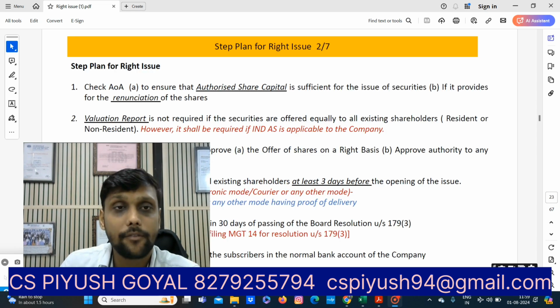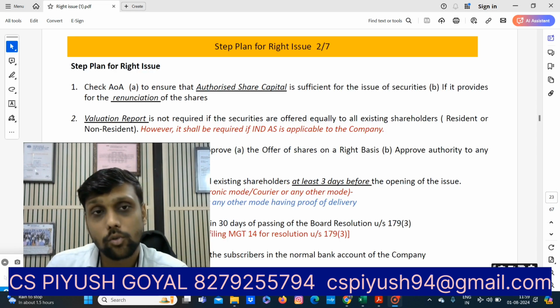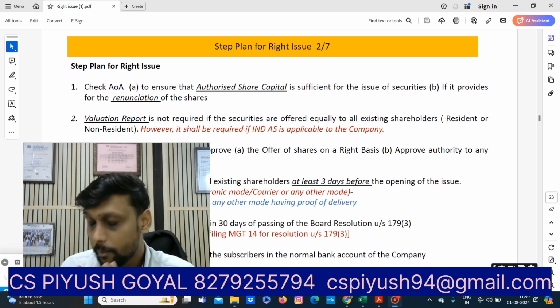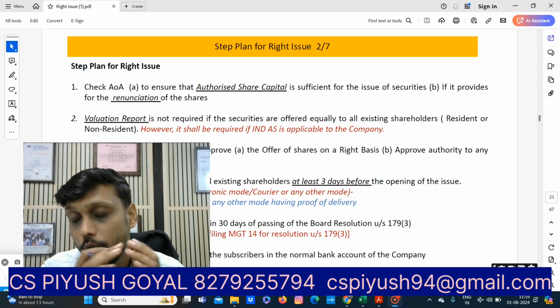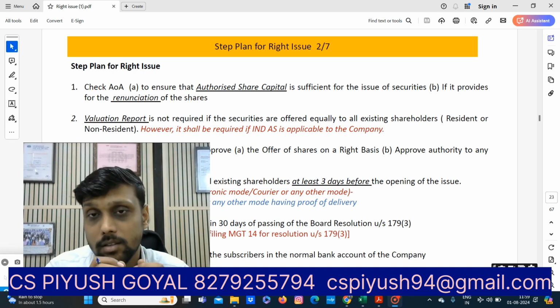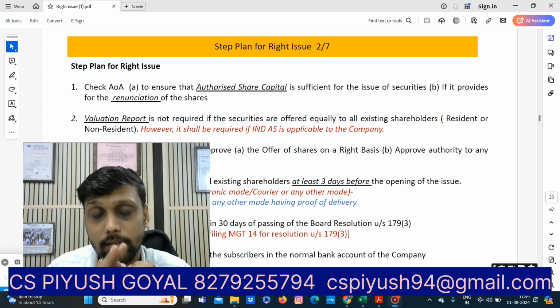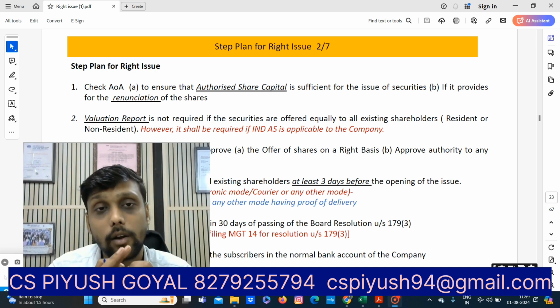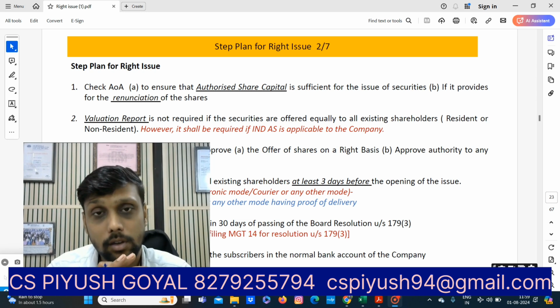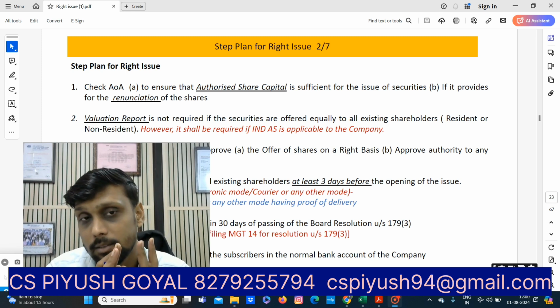After that, the step plan for the rights issue. Before planning the rights issue, you will check the following points before executing the rights issue of equity shares. First of all, you have to check the AOA, the Articles of Association, to ensure that the authorized share capital is sufficient for issue of securities and whether it provides for renunciation of shares. Second aspect is the valuation report.